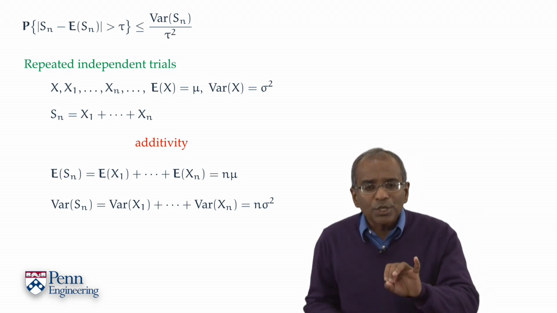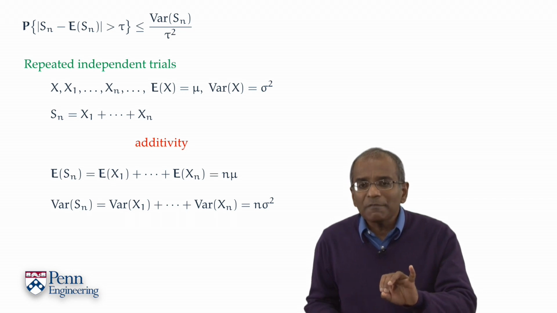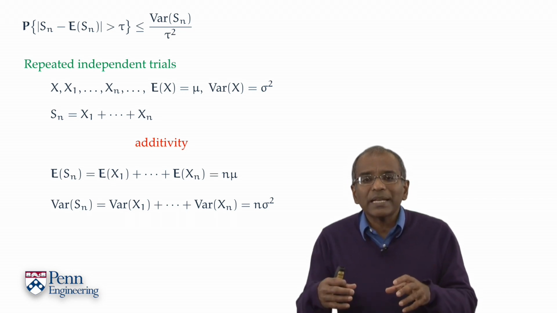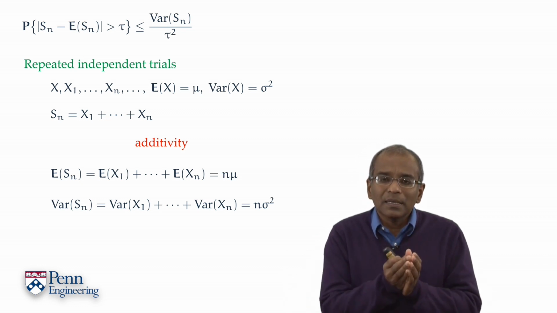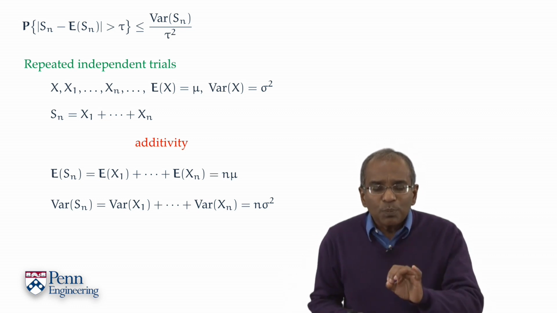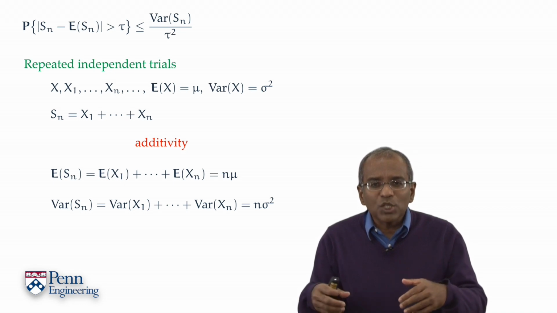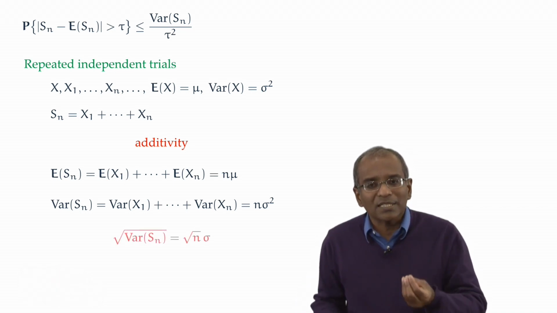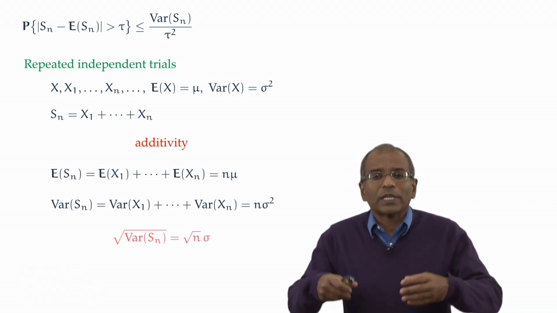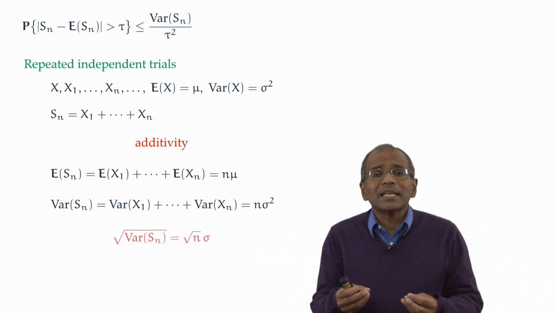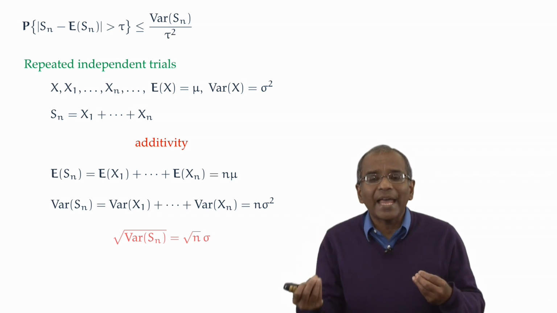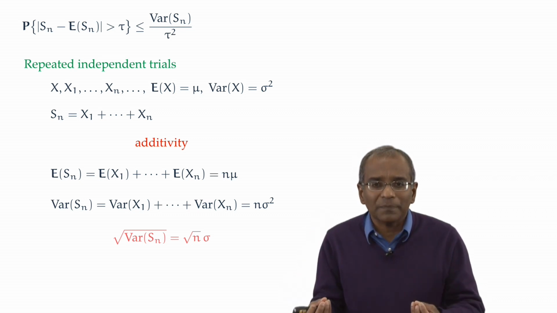It is important to keep in mind that the variance connotes an expected squared spread around the center. The actual spread, therefore, is captured by the square root of the variance, or the standard deviation. And so what can we say about the standard deviation of Sn? It is exactly the square root of n times sigma.